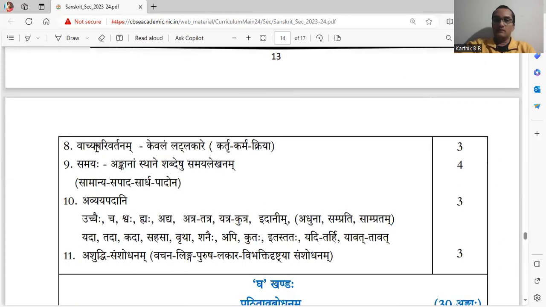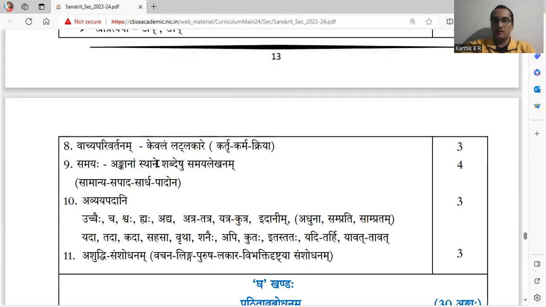Vachya parivartanam, changing sentences from one type of voice to another type. Kartru, karma, kriya. So only kartrupada, karmapada, kriyapada are supposed to be changed to another form.